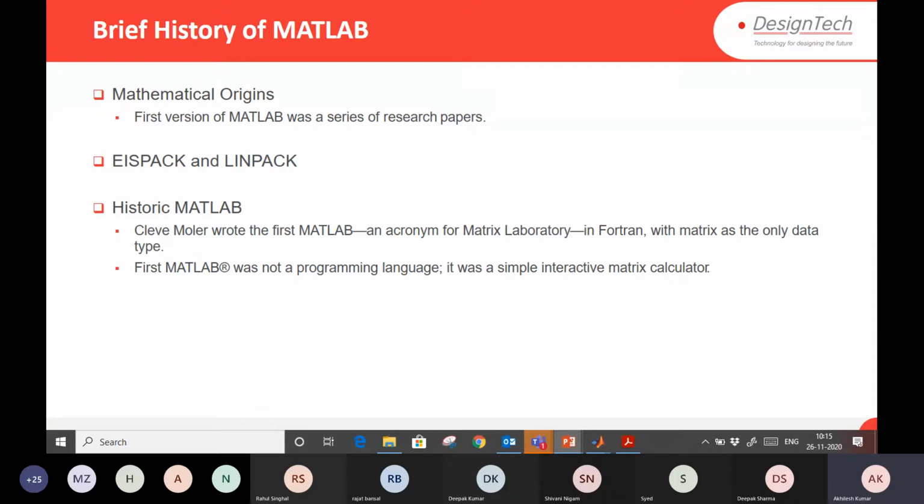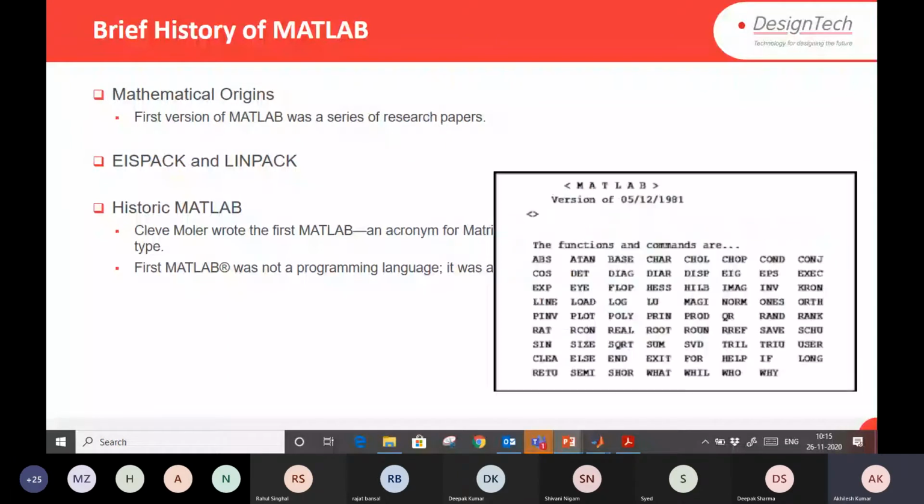And Mr. Cleve Moler, who is the founder of MATLAB, designed the first MATLAB as a matrix laboratory. It was written in the Fortran language, and it was not a programming language. It was just an interactive matrix calculator.